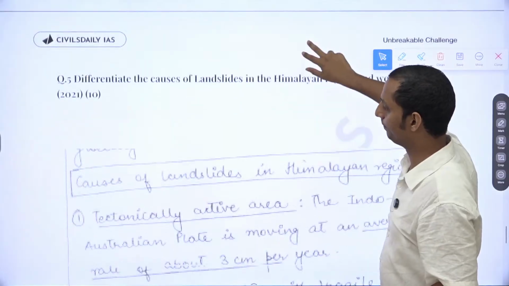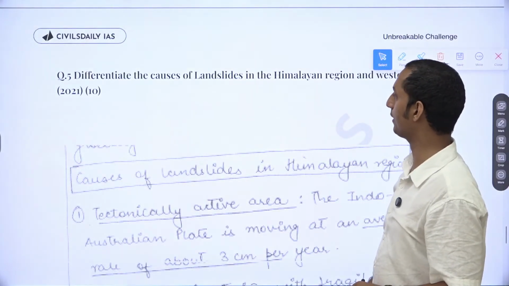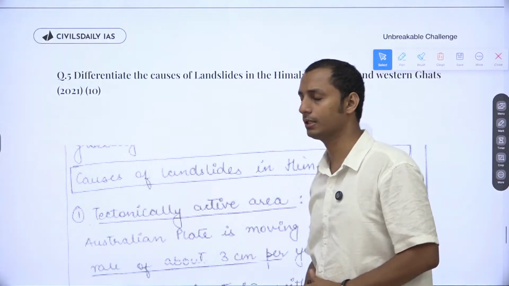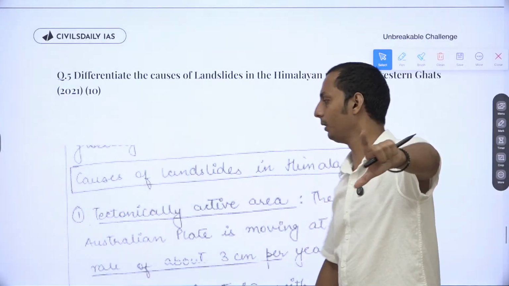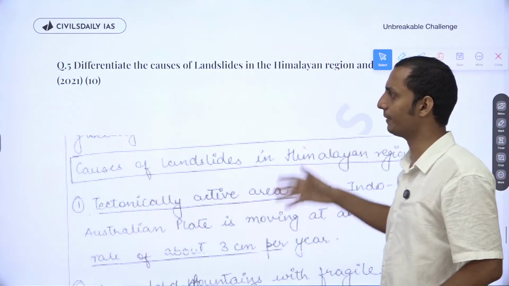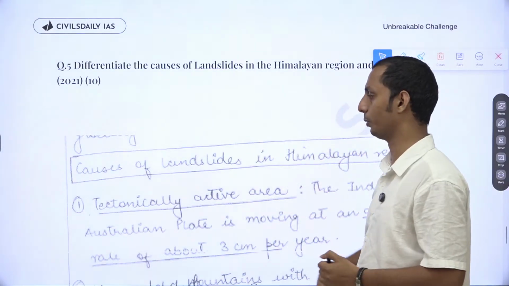Now for the final question, question 5: differentiate the causes of landslides of the Himalayan region and Western Ghats. Firstly, go for the contemporary example. Here the topper has mentioned what a landslide is. That's why I haven't shown you here.